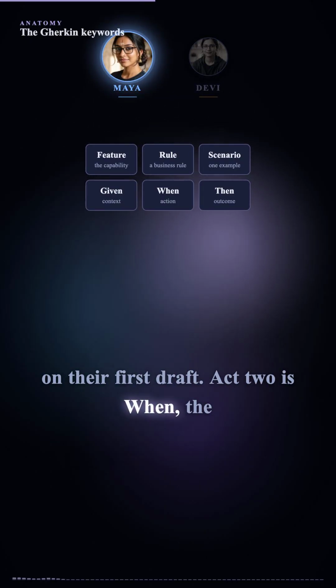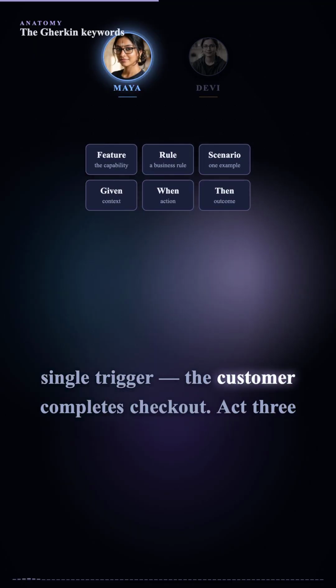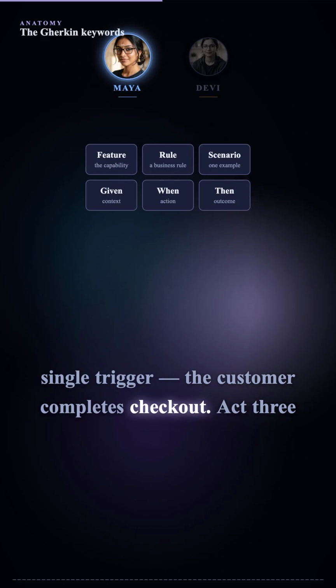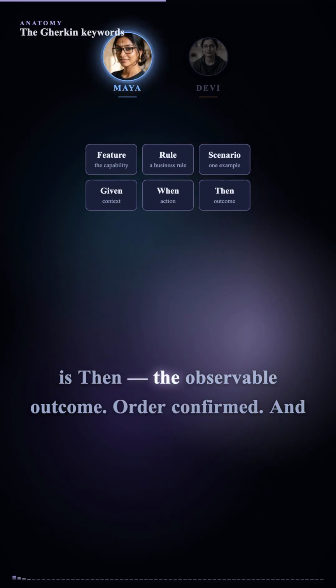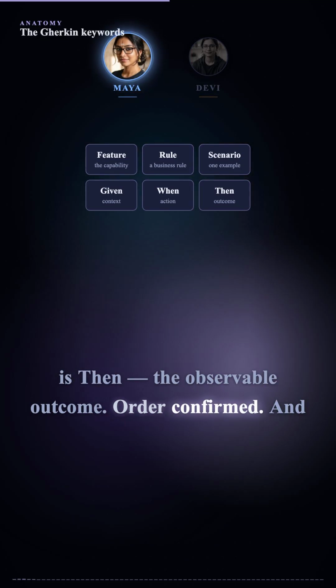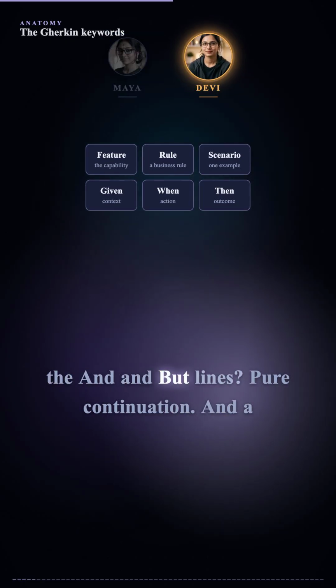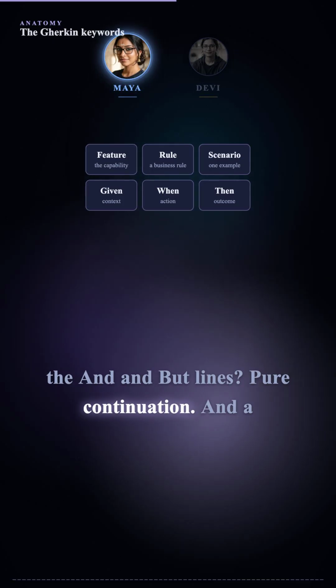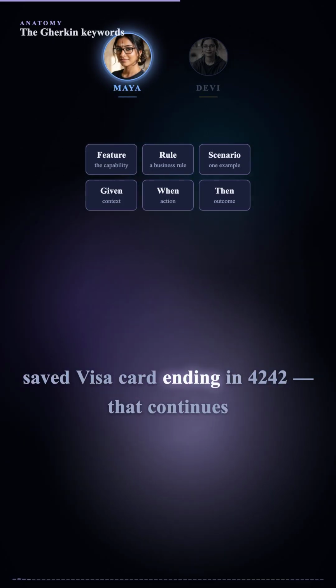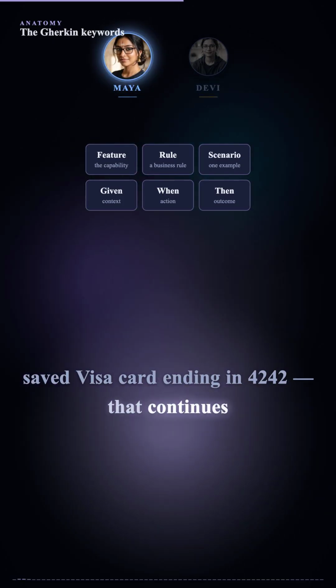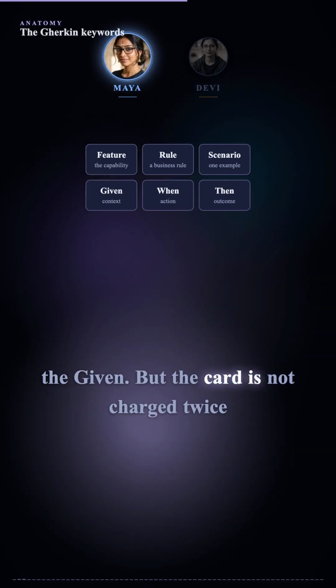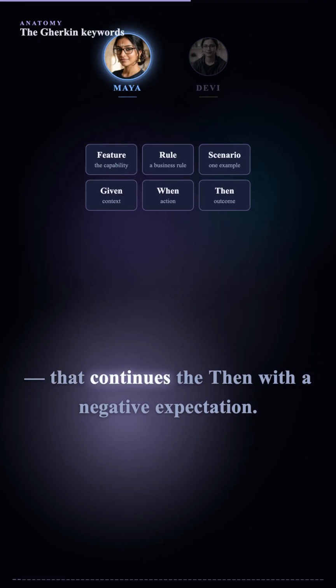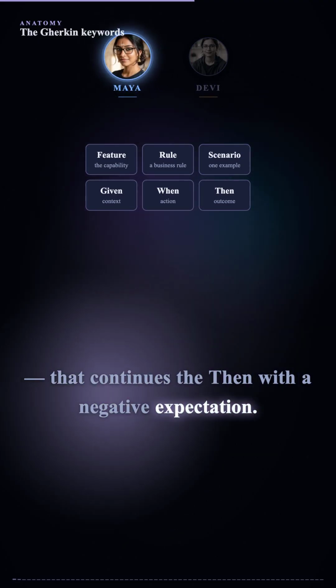Act 2 is when, the single trigger. The customer completes checkout. Act 3 is then, the observable outcome. Order confirmed. And the and but lines? Pure continuation. And a saved Visa card ending in 4242, that continues the given. But the card is not charged twice. That continues the then with a negative expectation.